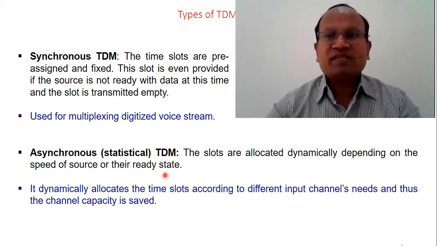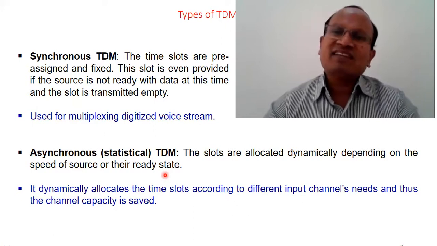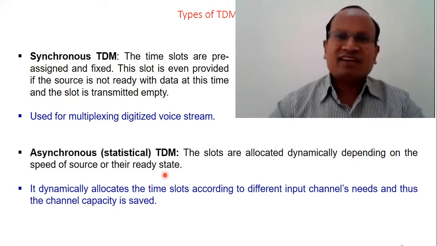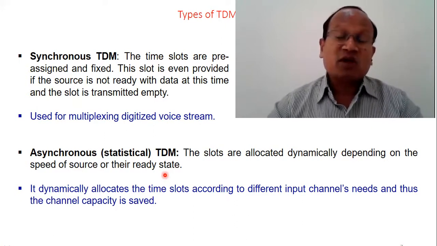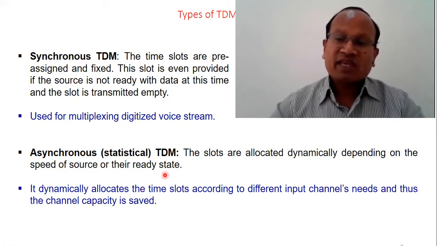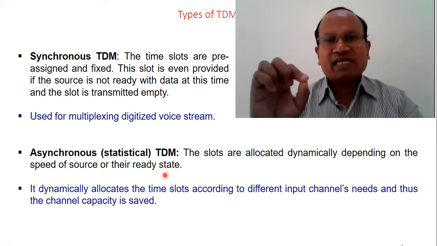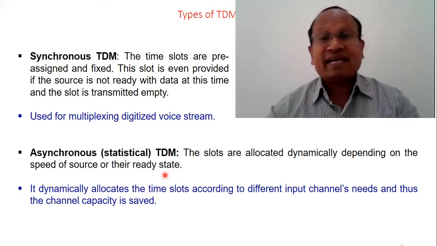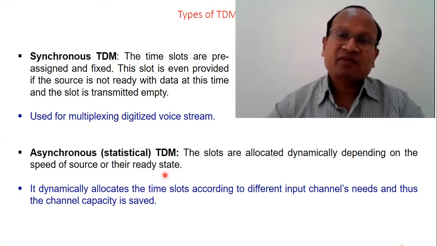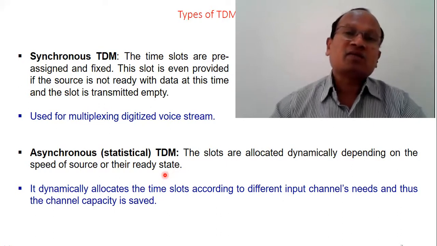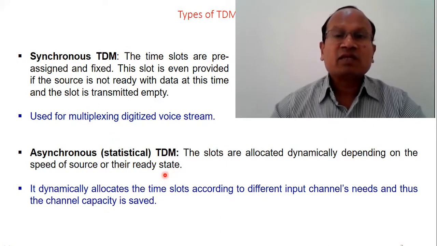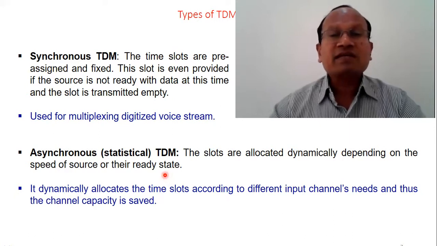So this is how we actually save the capacity of the channel. In synchronous, even if one message slot of a particular message is not ready, we send an empty time slot. When an empty time slot travels, the utilization of channel capacity is hampered.